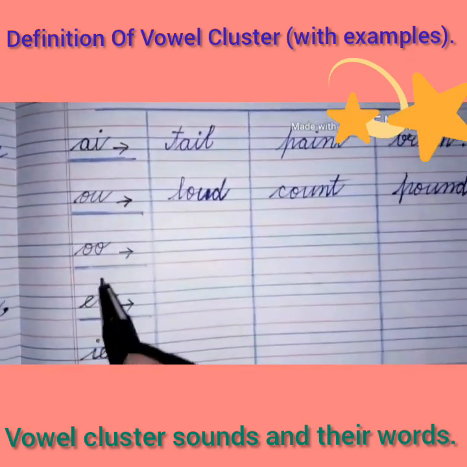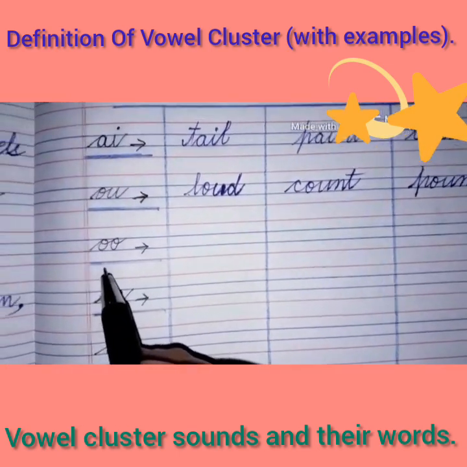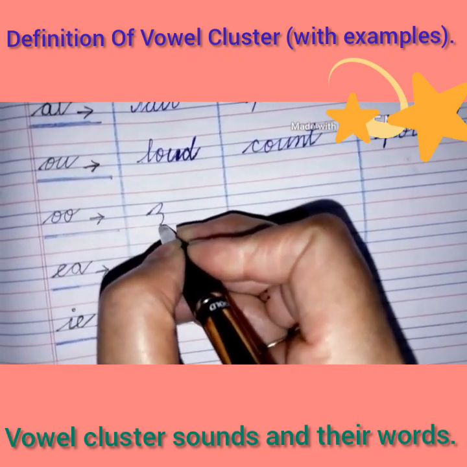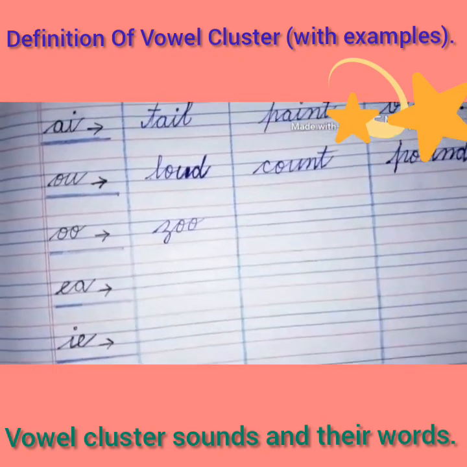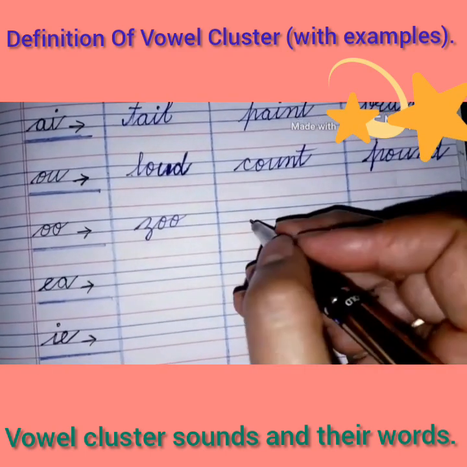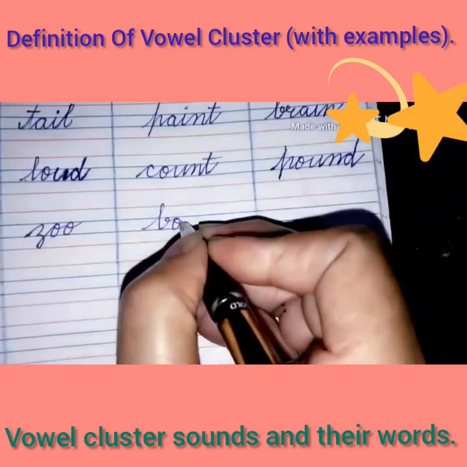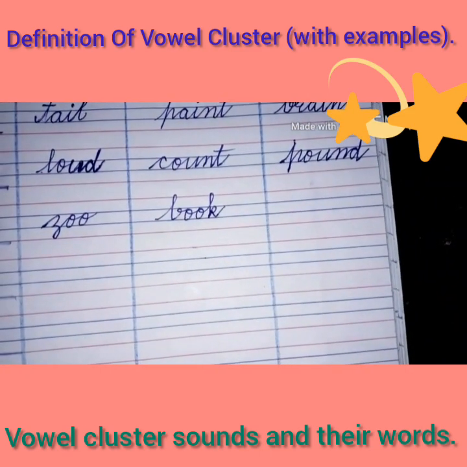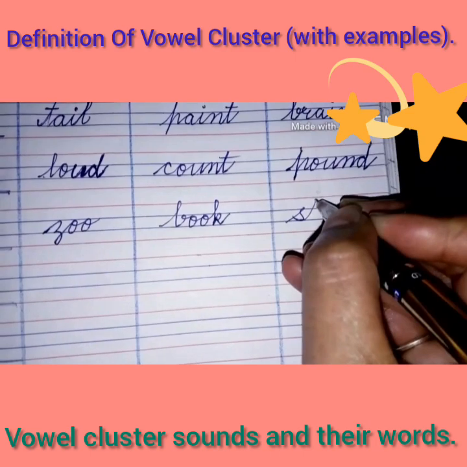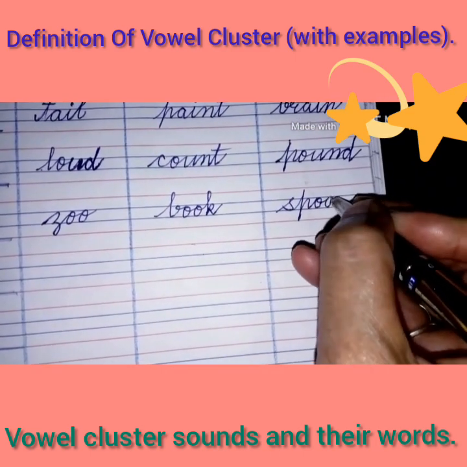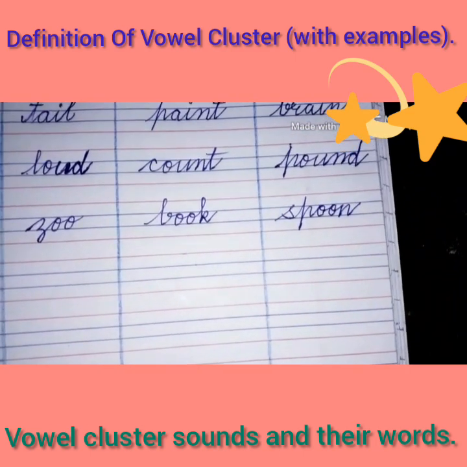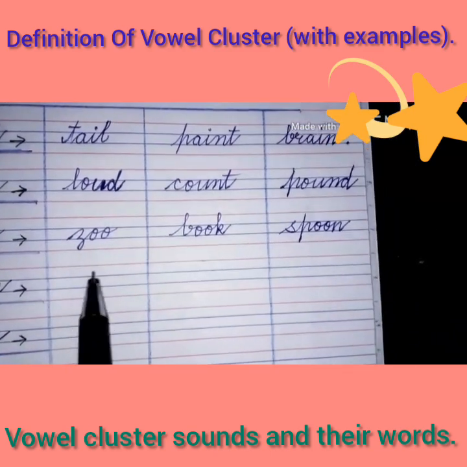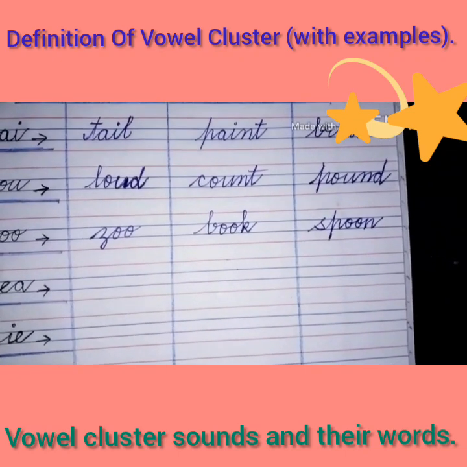Fine. Come to the next sound, double O, OO. So we'll write here Z-O-O, zoo. B-O-O-K, book. S-P-O-O-N, spoon. So children, we have written three vowel cluster words with double O sound.